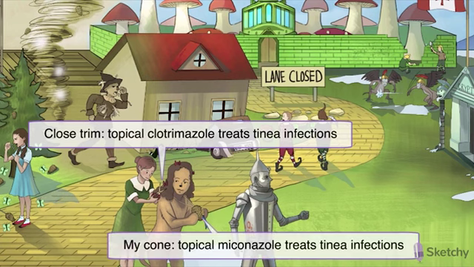"It's my cone," he says. "My conazole." Remember, miconazole and clotrimazole are topical agents for treating tinea. They are also topical agents used to treat vaginal candidiasis.